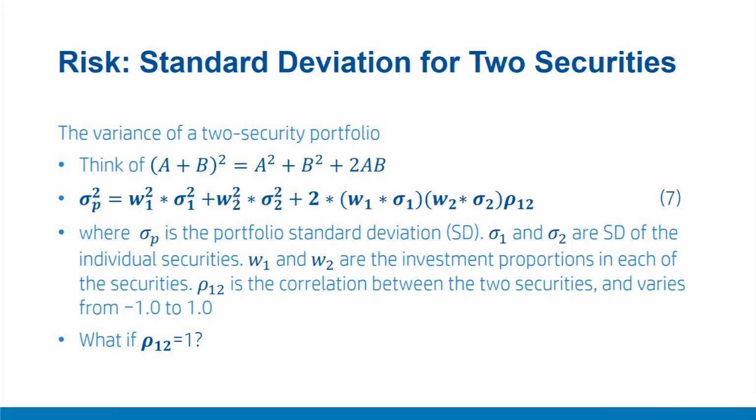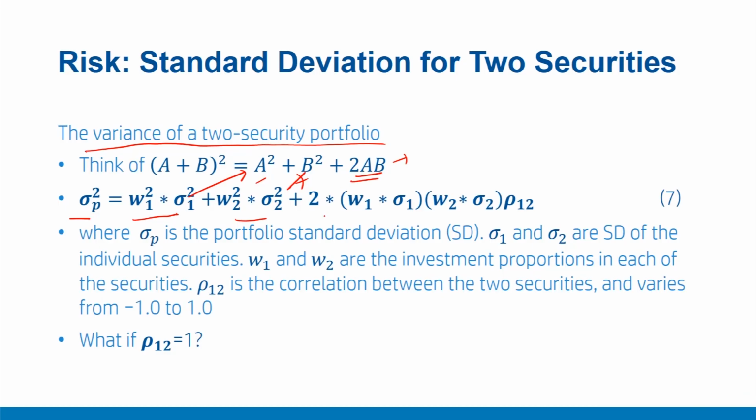Now, let us consider the variance or the risk of a two-security portfolio. In the case of a two-security portfolio, let's remember the very simple formula for (A plus B) raised to the power 2, which is A squared plus B squared plus 2AB. The risk of a two-security portfolio can be very easily understood with the help of this formula, which is sigma P squared equals W1 squared sigma 1 squared, corresponding to A squared, then W2 squared sigma 2 squared corresponding to B squared.